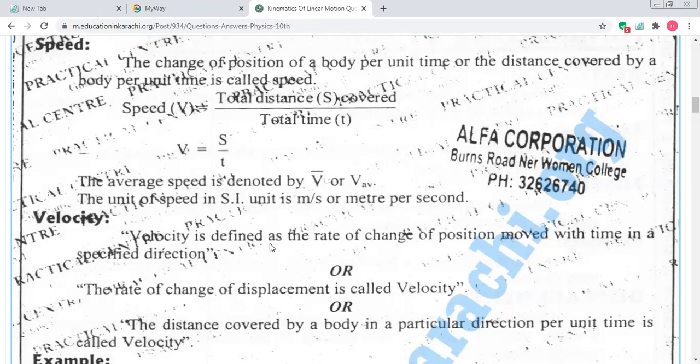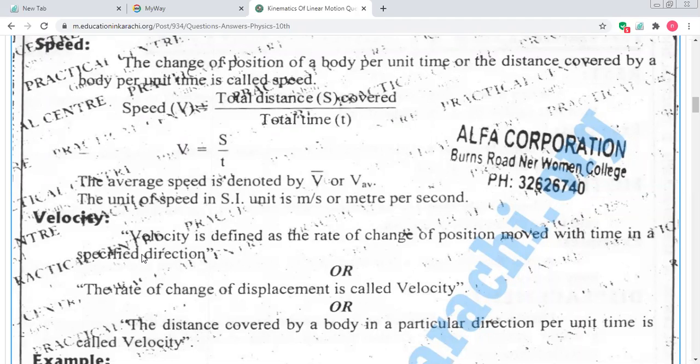Speed and velocity have a little difference. Rate of change of displacement is called velocity. The difference between speed and velocity is that speed does not have a specific direction, while velocity has a specific direction.